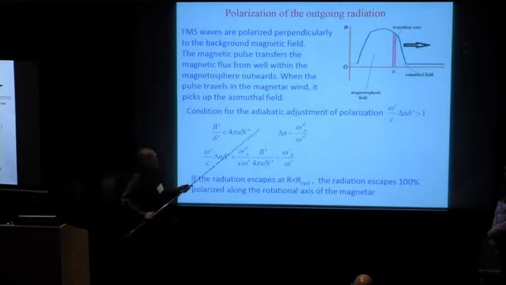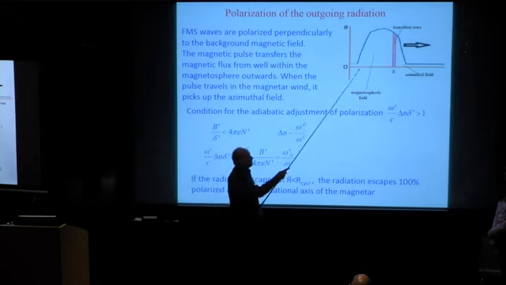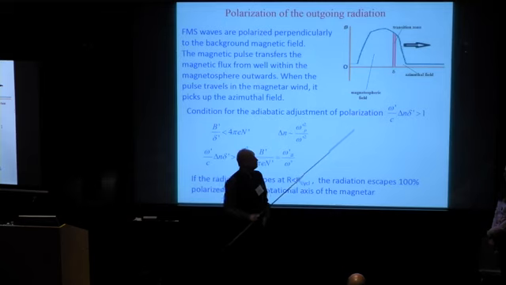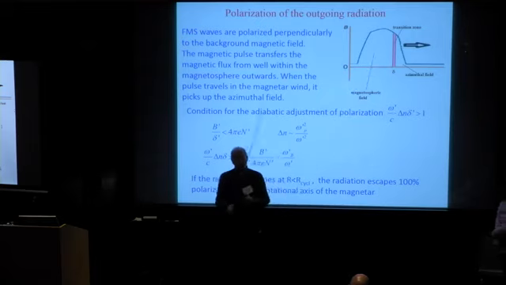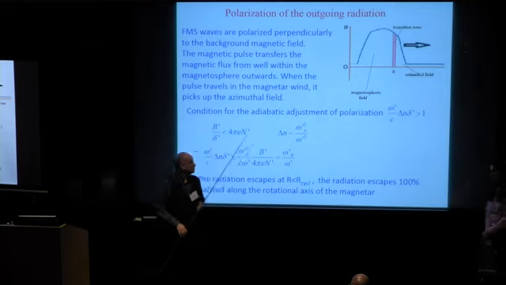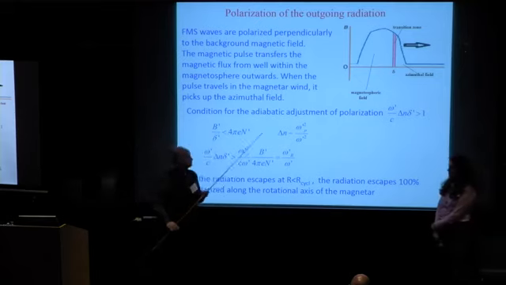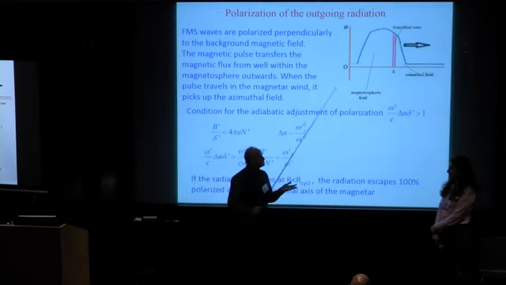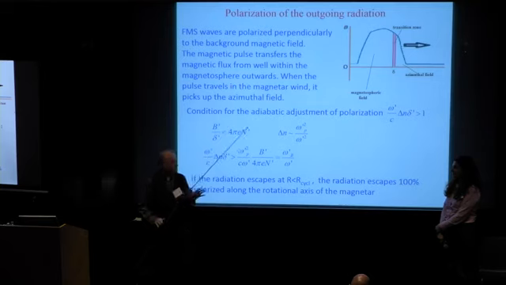If not, we could expect depolarization. If adiabatic adjustment is impossible, the wave polarized perpendicular to the magnetic field here splits into local normal modes, and the degree of polarization decreases. In principle, one could even speculate that in some cases one could expect a sweep of the direction of polarization, but this should be discussed more carefully.